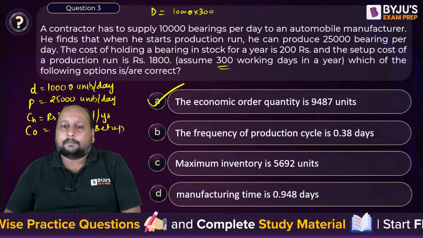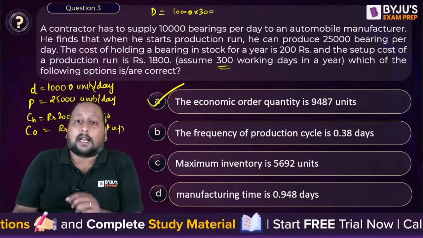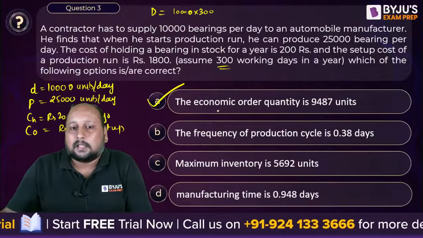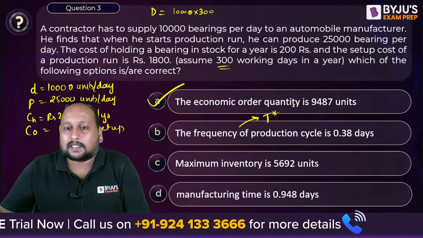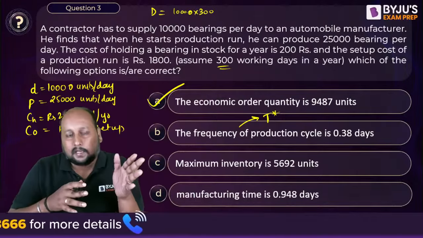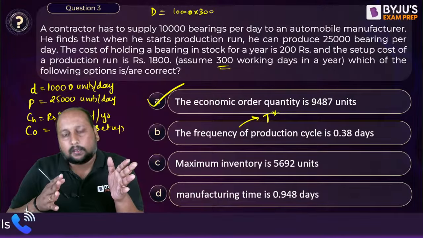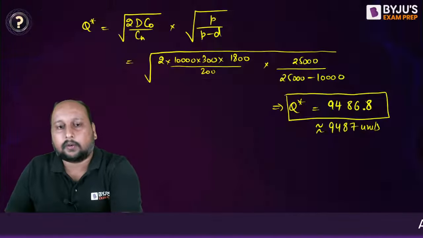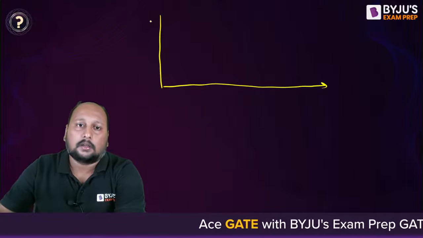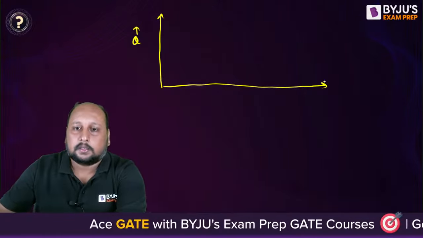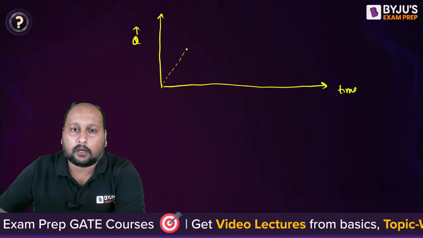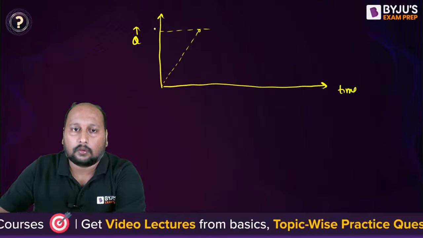What is the meaning of this? Frequency of production cycle means after how much interval I am starting my production system. So can we say they are basically talking about the value of the cycle time? Let us suppose you are starting the production on Monday and you are stopping at Wednesday. If you try to visualize, remember that graph, something like this. This is your inventory, this is your time. So production is going on till the maximum capacity. This is your Q.